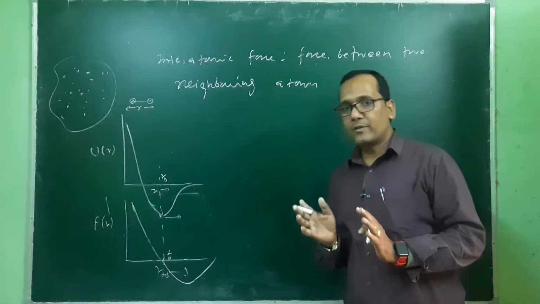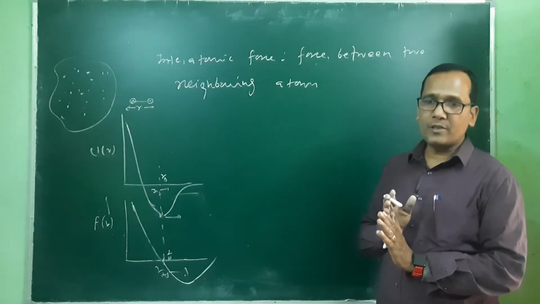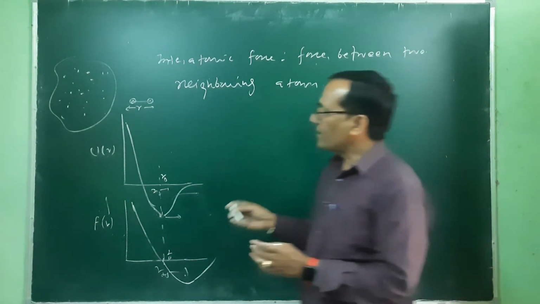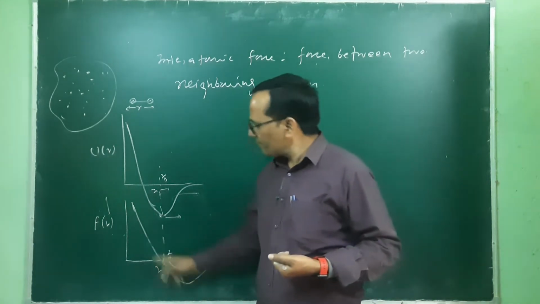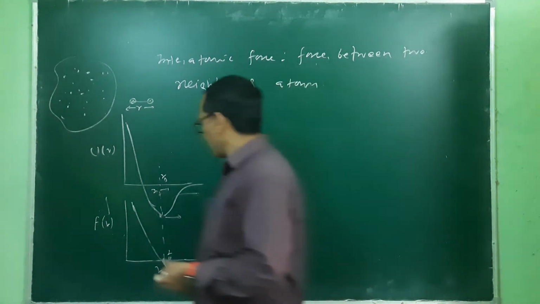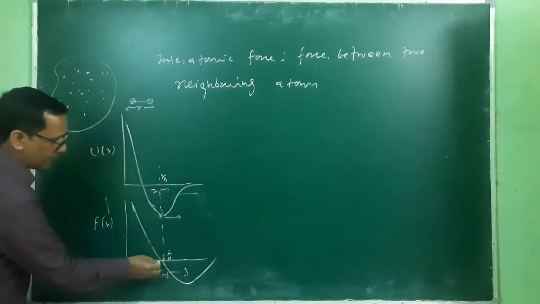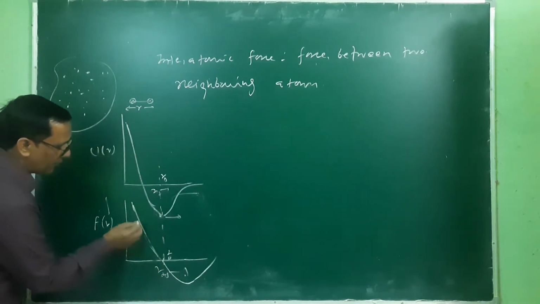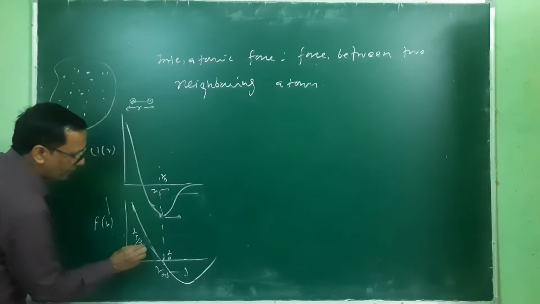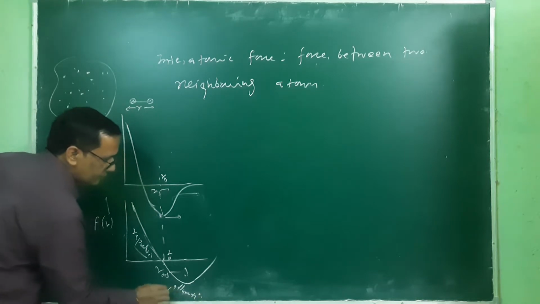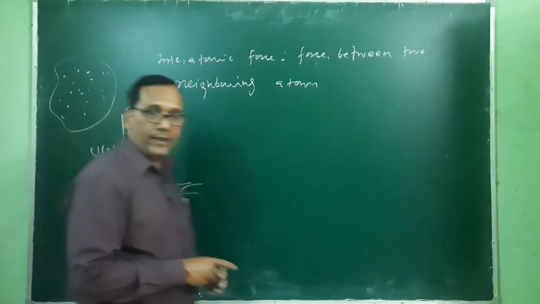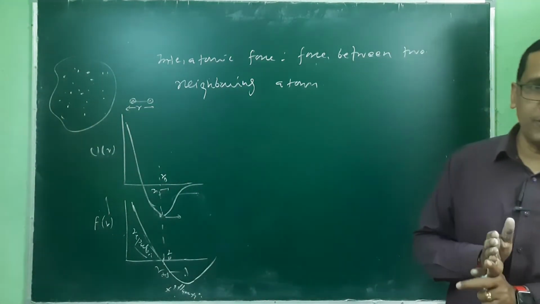When we try to deform that system, when we are trying to stretch it, with an external force, before this position there will be the repulsion force, and after this is the attraction force. What will happen if we try to deform that system?